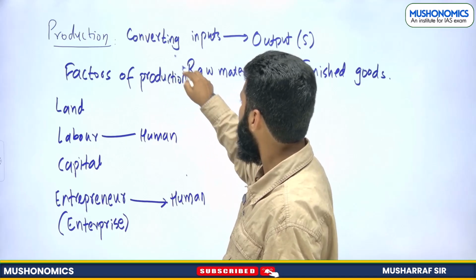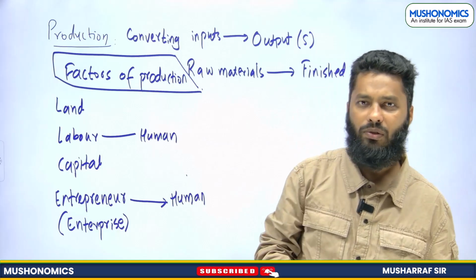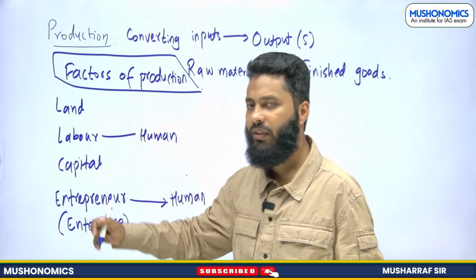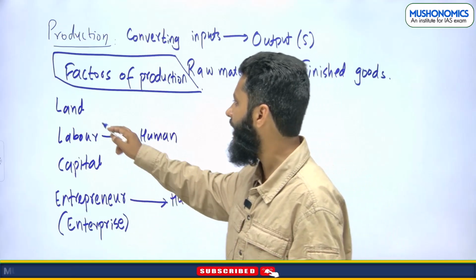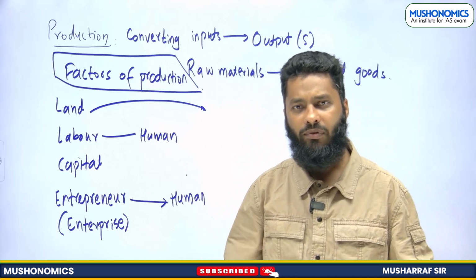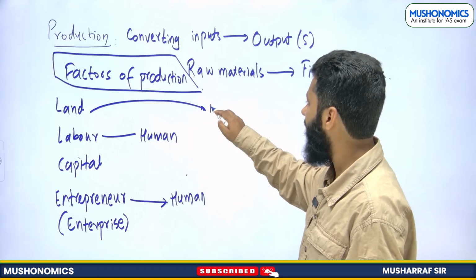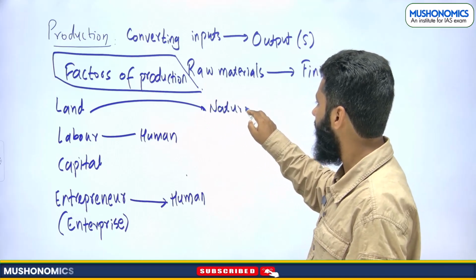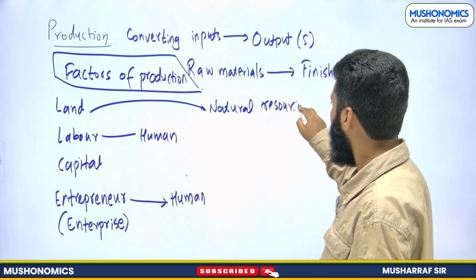We have already understood what is production, converting raw materials into finished goods, and these are the factors of production. Now let's understand what these include. When we say land, it does not only mean that physical land. In fact, it means all natural resources that are available to us. For example, rivers and mountains are also included in land.